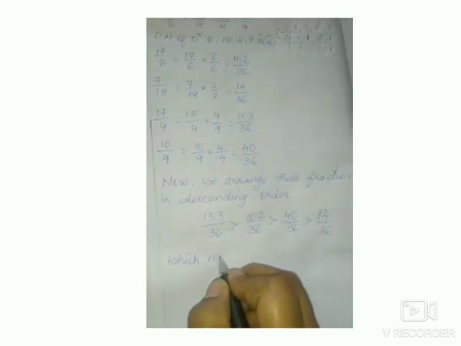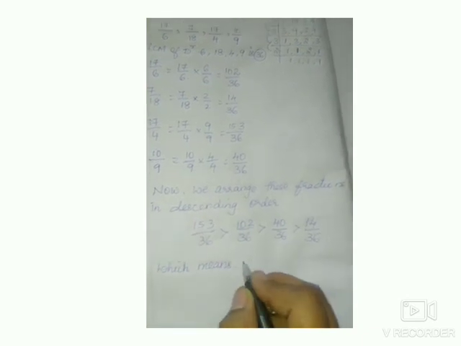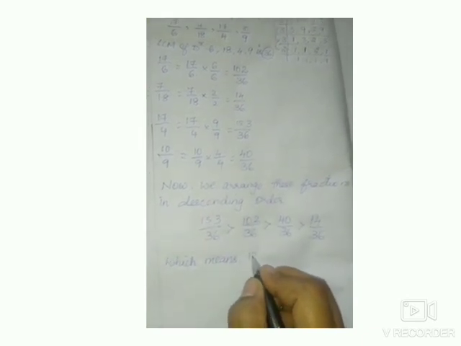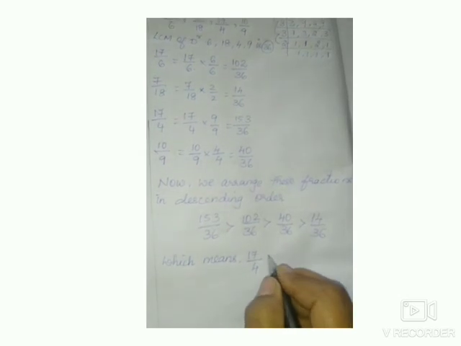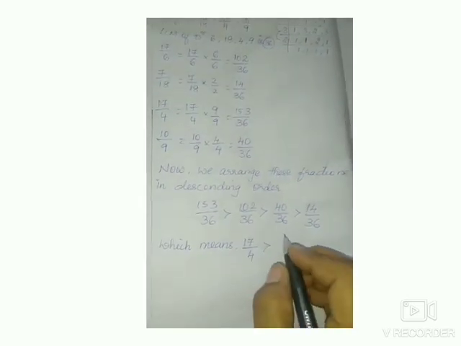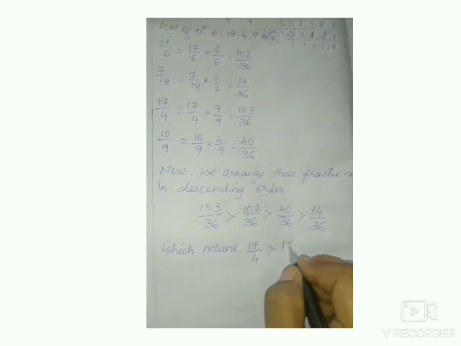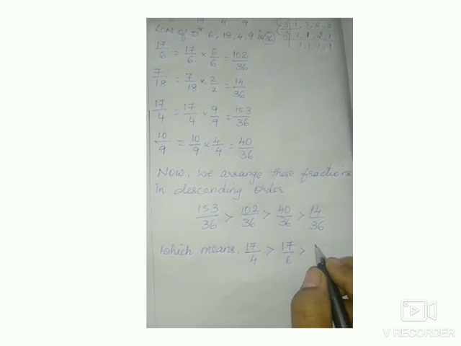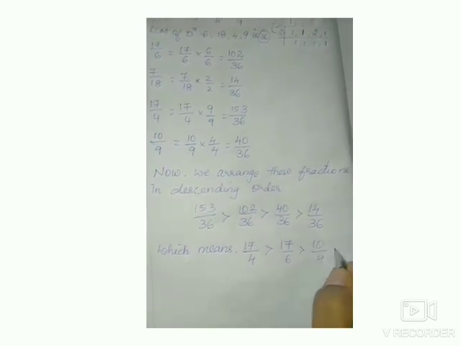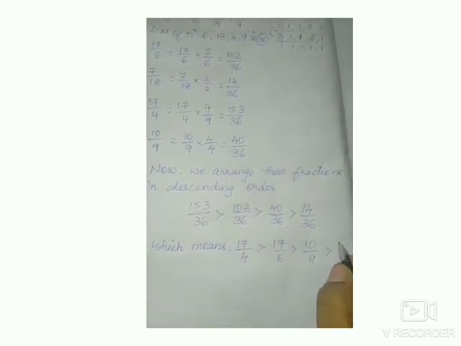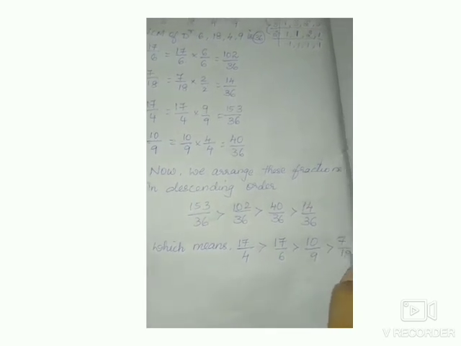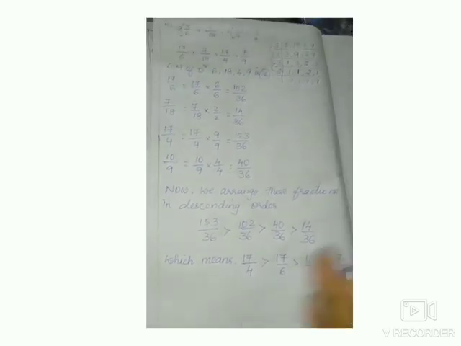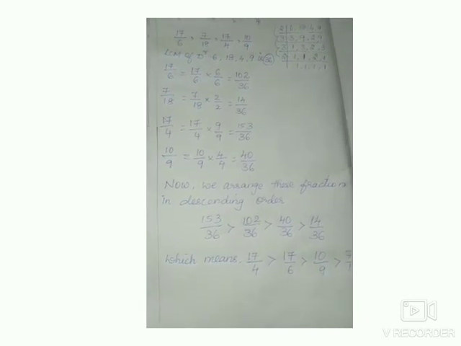What is the actual fraction of 153 by 36? That is 17 by 4, which is greater than 102 by 36, which means 17 by 6, which is greater than 40 by 36, which is 10 by 9, which is greater than 14 by 36, which is 7 by 18. You can stop here or you can write the actual fractions also, no problem children.